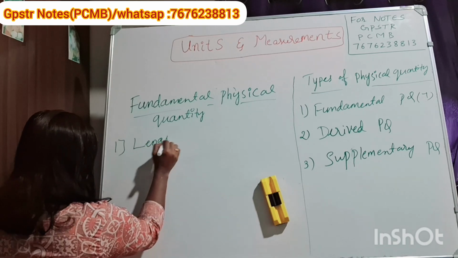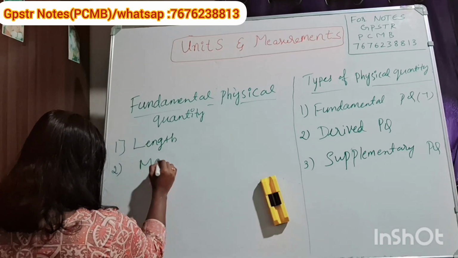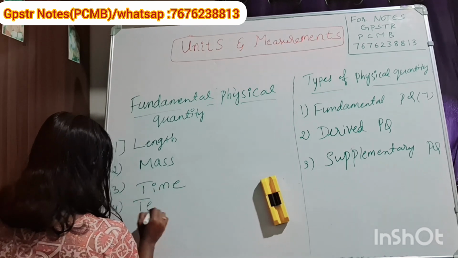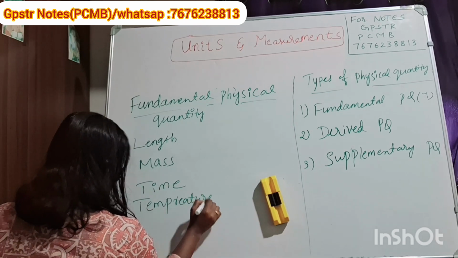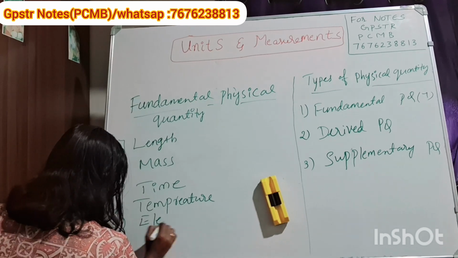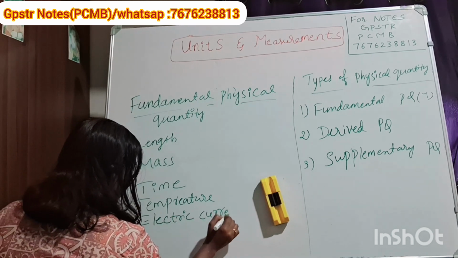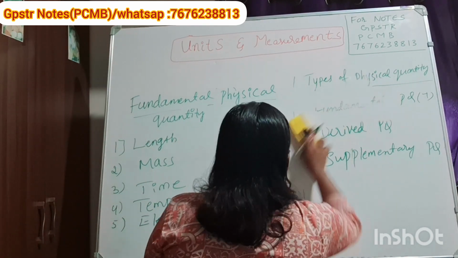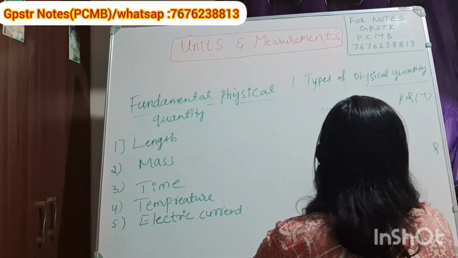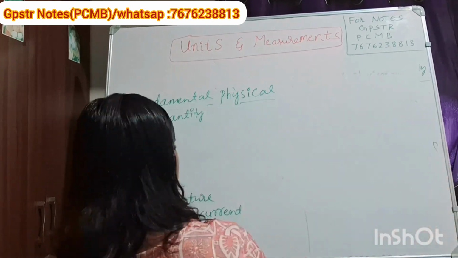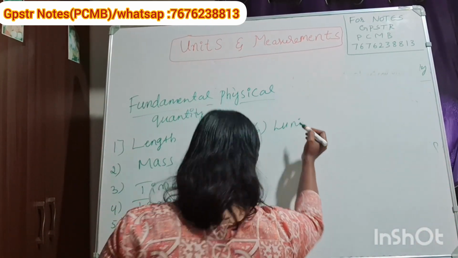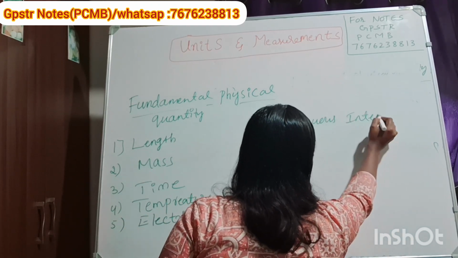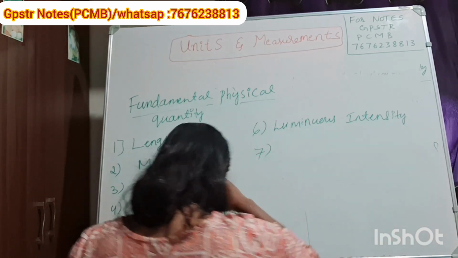Length, mass, time, temperature, electric current, luminous intensity, and the seventh one is amount of substance.